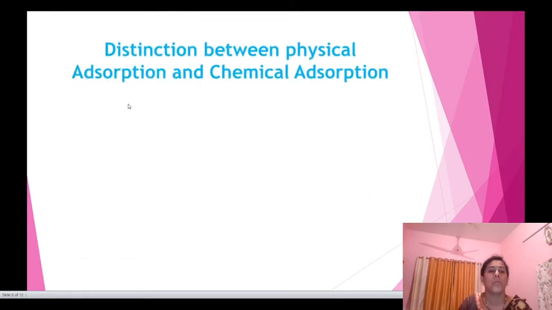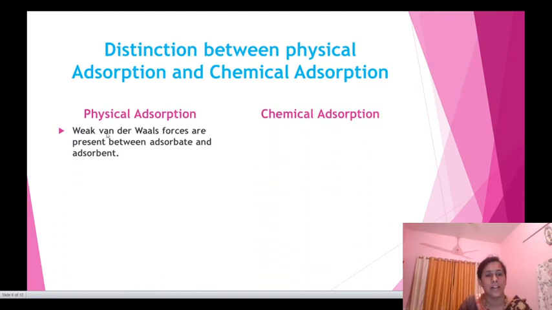Now, we are going to discuss the distinction between physical adsorption and chemical adsorption. Already we have studied the characteristics of physical adsorption and chemical adsorption. From these characteristics, we can distinguish between them.